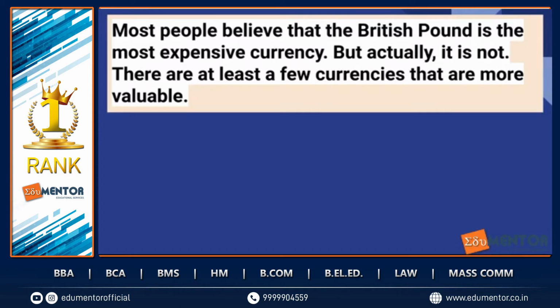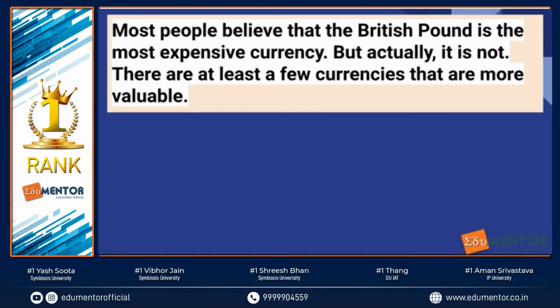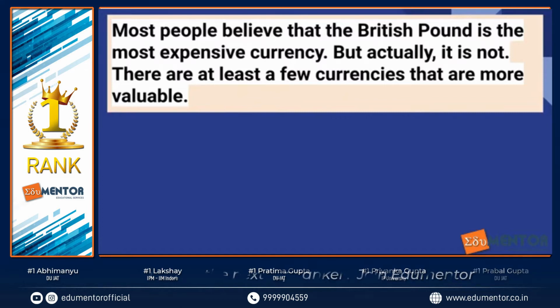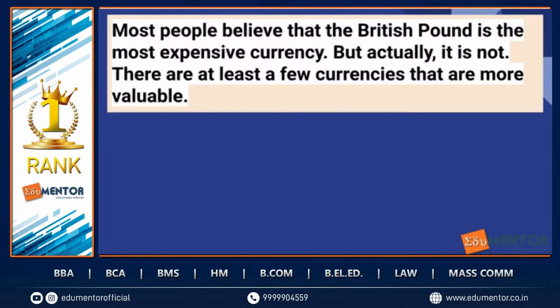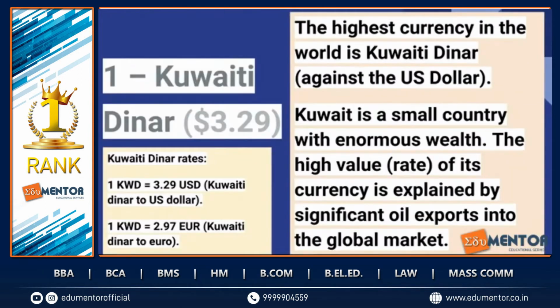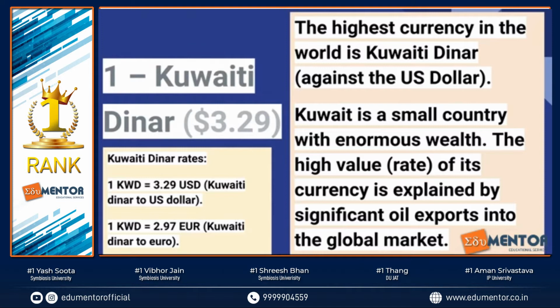You've got the Kuwaiti dinar as the world's costliest currency at present, and of course followed by the Bahraini dinar. Then there's the currency of Oman, there's the currency of Jordan. Finally, you've got at the fifth spot the British pound sterling. These of course fluctuate, but by and large the rankings do remain the same. Okay, do remember that. So the first one, like I told you, is the Kuwaiti dinar.